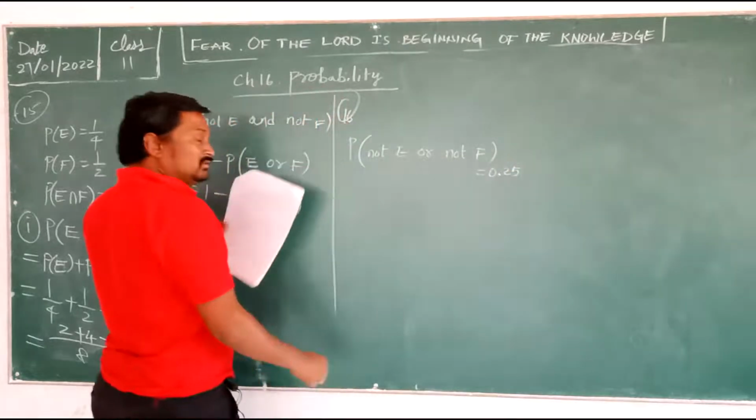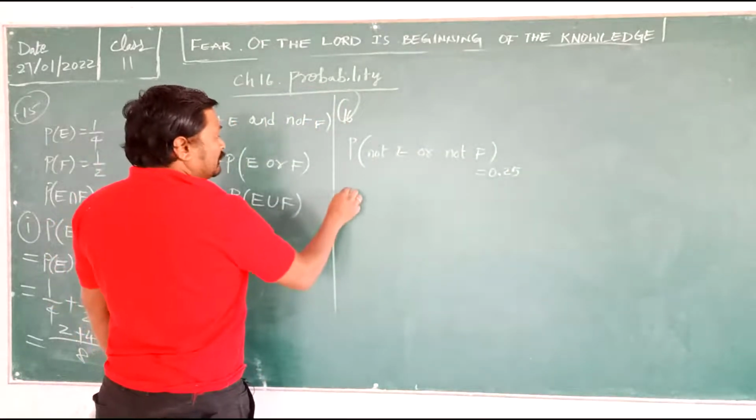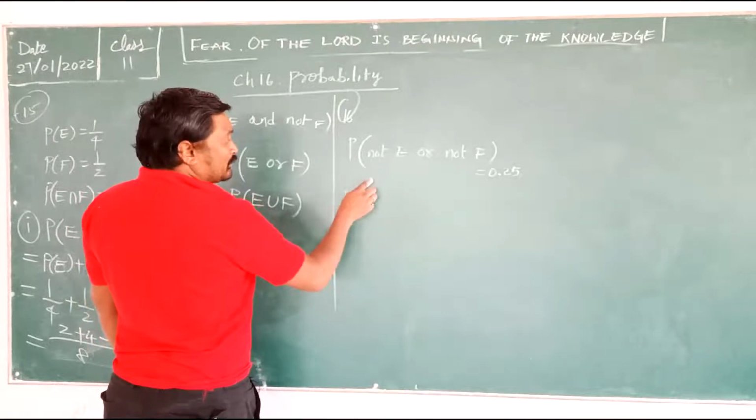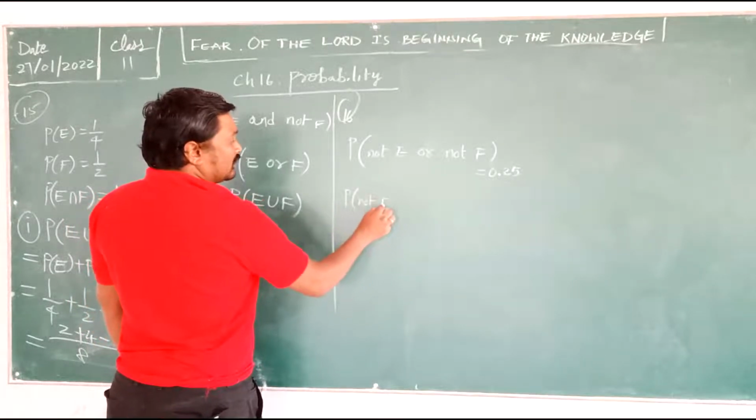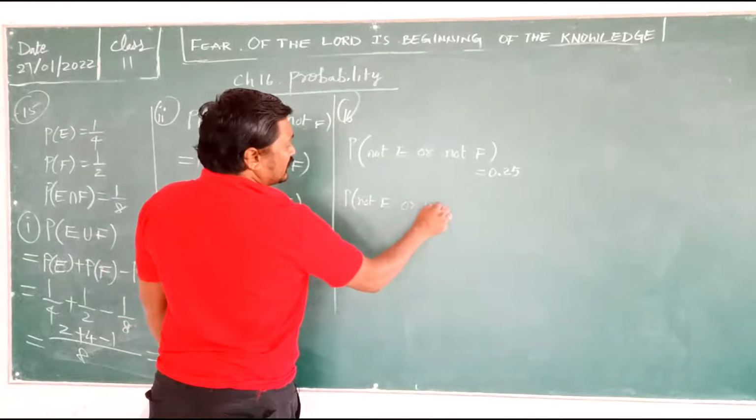Okay, let's check now. How will you write not E or not F?